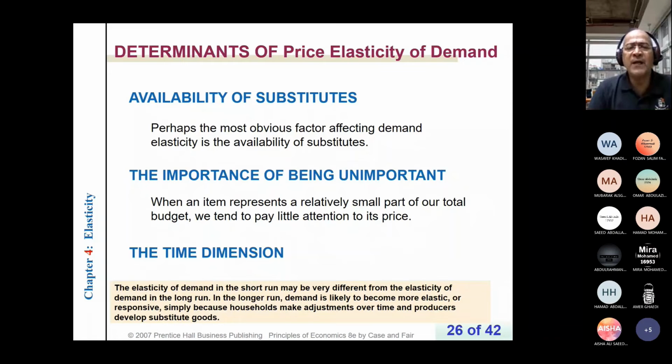What about if the cost of an item is so important relative to my budget or salary? For example, if the price of a car increased by 10% and my salary is only 10,000 and the price of the car is 100,000, if it is increased by 10%, I have to pay extra 10,000. So I have to postpone purchasing a car a couple of months to save more money. For the whole country, there will be a huge decrease in quantity demanded.